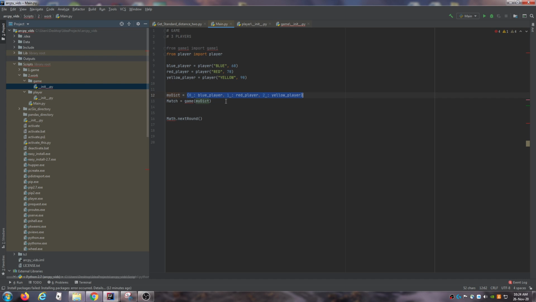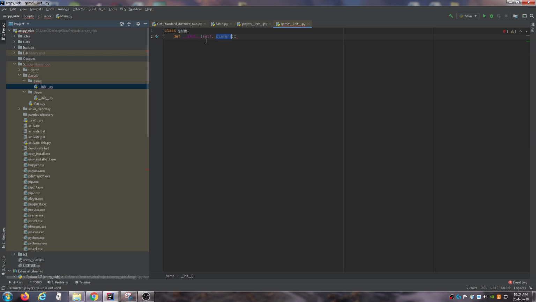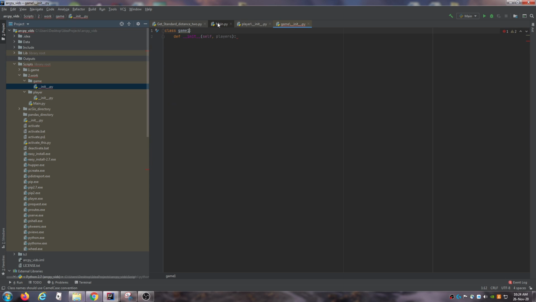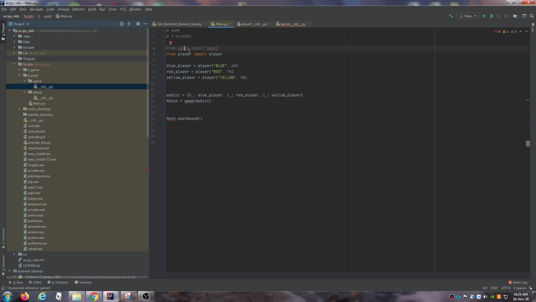So blue player, red player, yellow player is being passed into the game. This is game 1, so I just need to change this. Game 1. And then this should immediately fix up. Class game 1. Sorry, from game, import game 1. Yes. Game 1. Okay, there you go.